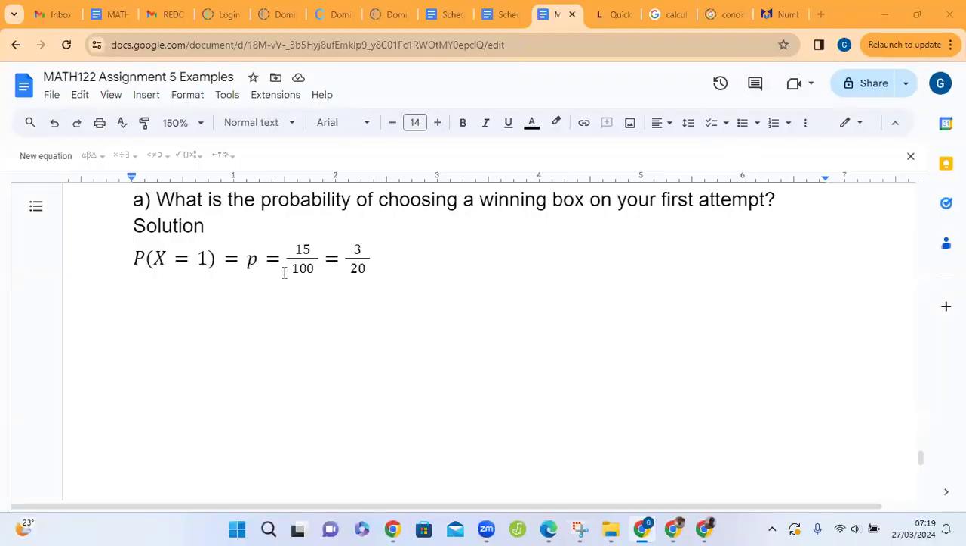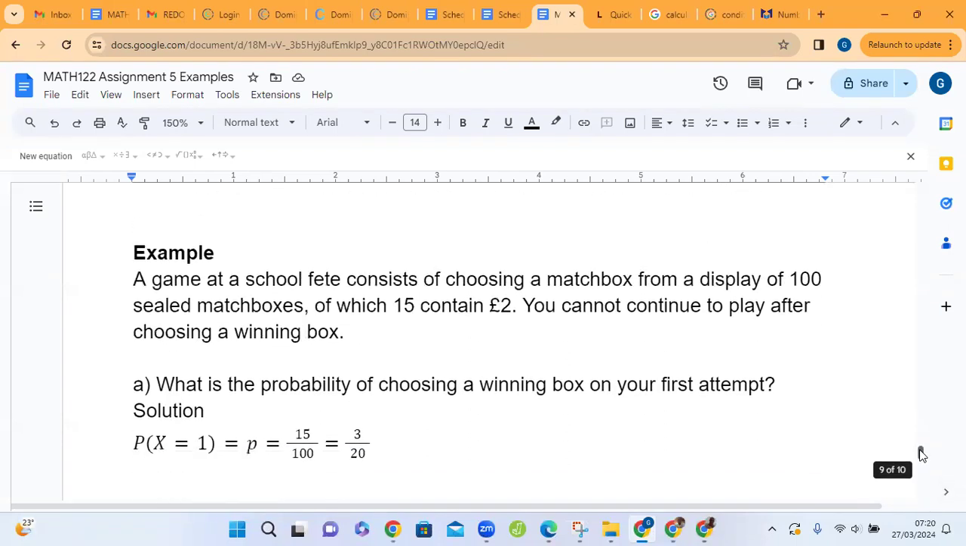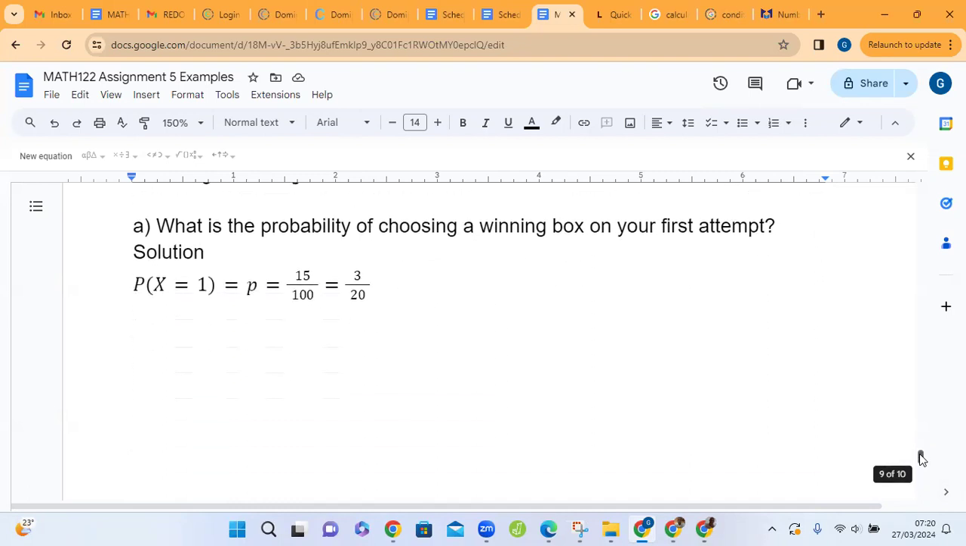Part A is asking, what is the probability of choosing a winning box on your first attempt? So that's basically finding the probability of success. The probability that X is equal to 1, that the number of trials required to win is 1, probability of winning on your first attempt. So that's P, and that will be 15 out of 100 because you've got 15 matchboxes that contain the 2 pounds out of 100, which simplifies to 3 over 20.